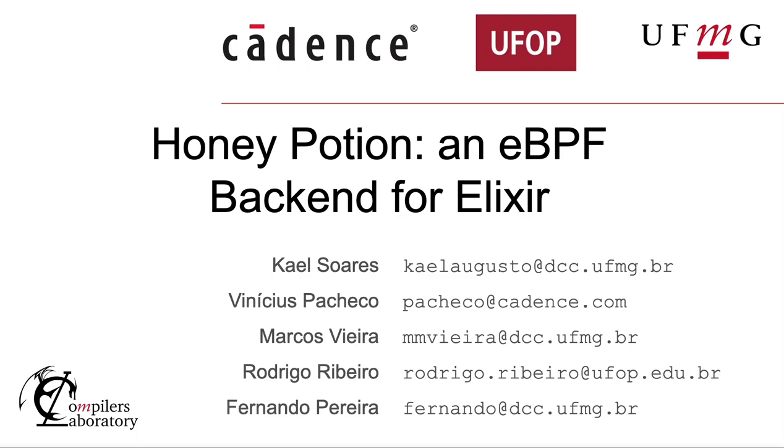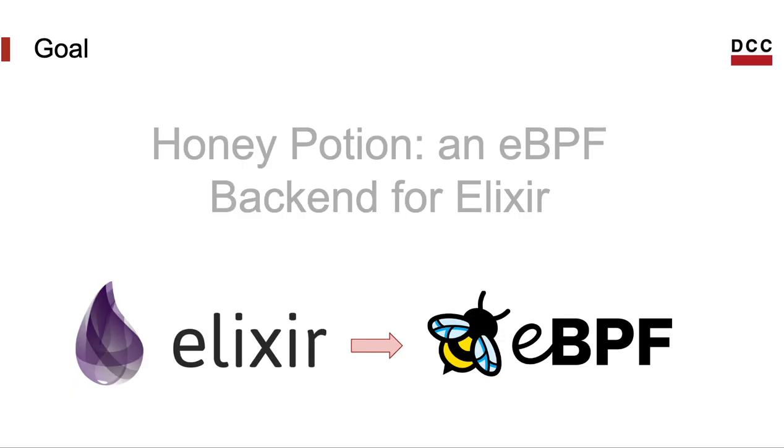Hello everyone, my name is Fernando Pereira, and today I will talk about Honey Potion. That's a compiler that translates Elixir to eBPF code. This is a joint work that I did with colleagues from UFMG, the university where I work, UFOP, and Cadence Design Systems. So the goal of this work is to do exactly what the title of the work says. We want to translate programs written in Elixir to eBPF.